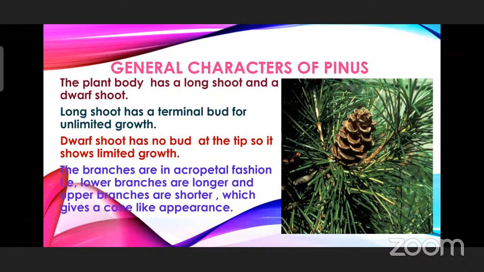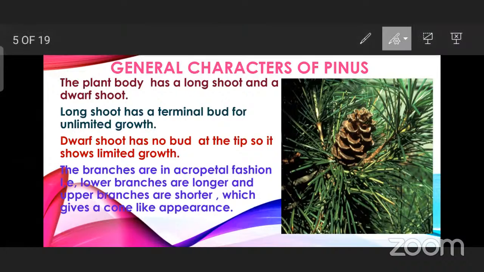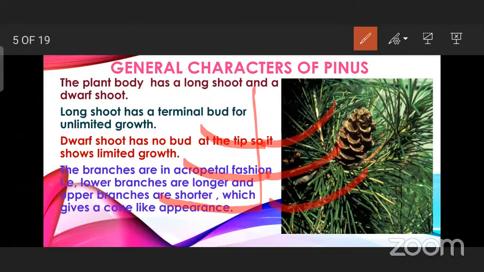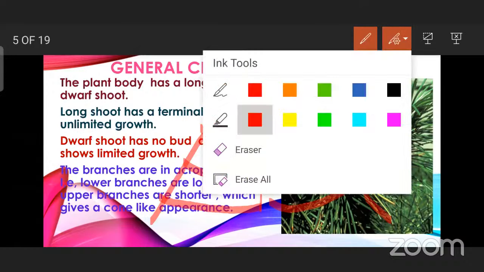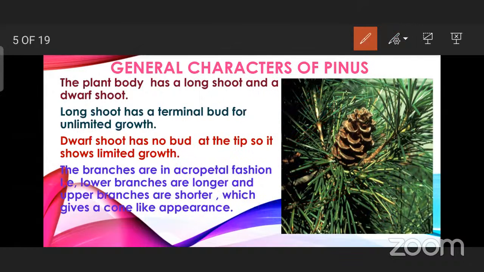The branches are in acropetal fashion, that is lower branches are long and upper branches are shorter, which gives a cone-like appearance. So in the pine plant you will see the pine tree will be having the branches in acropetal fashion, the longer, older ones at the base, and the new ones at the tip region, and this is a cone like appearance. Okay, and they are in the order Coniferales, Pinus. So this is a small introduction about this pinus tree, and we have to learn much more about it.